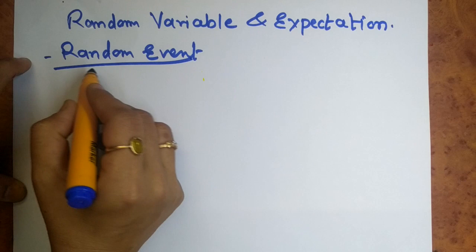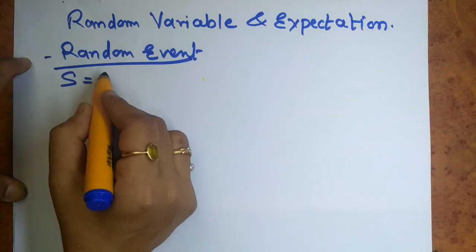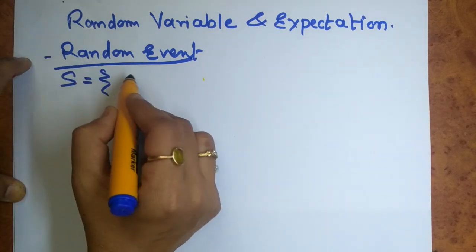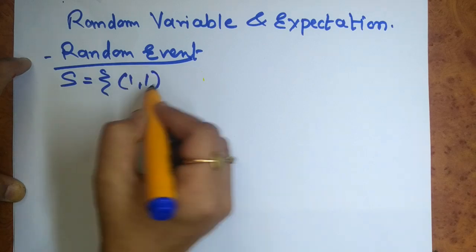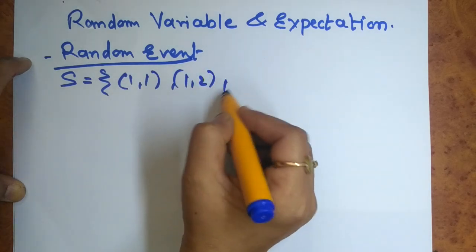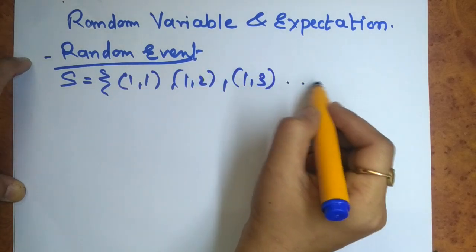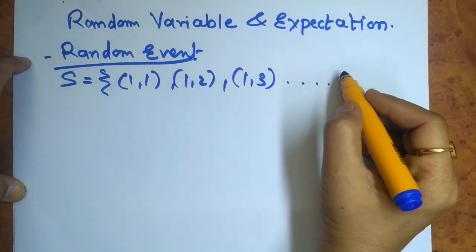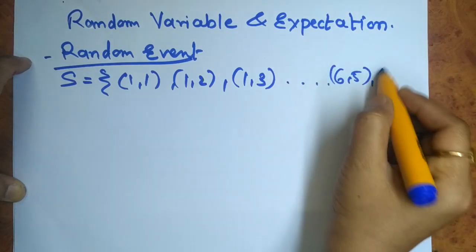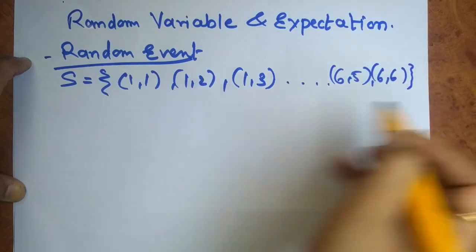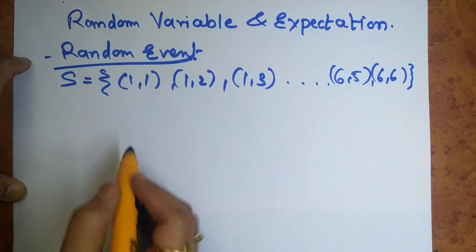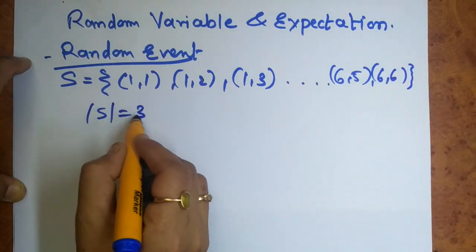In this sample space, we have the ordered pairs 1 1, 1 2, 1 3, and so on till 6 5, 6 6. So these are a total of 36 values in this sample space.